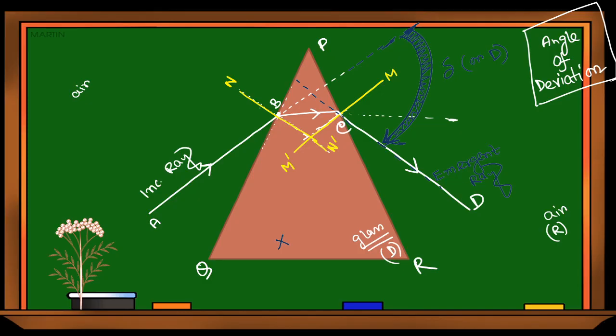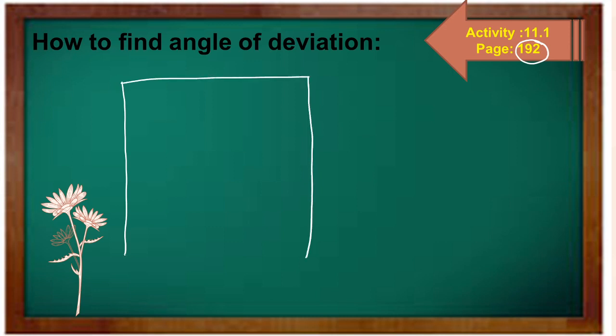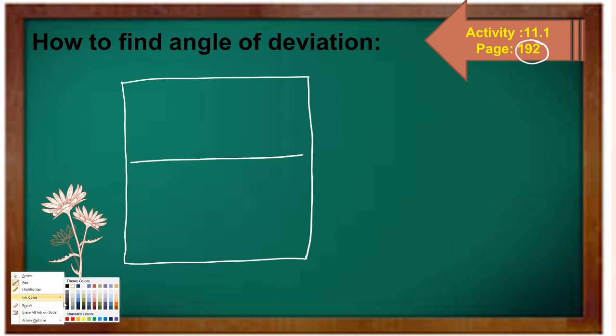We need a prism. What is the required material? First we have to take a prism. So let's take one, and on a white page, make some line and keep your prism there.